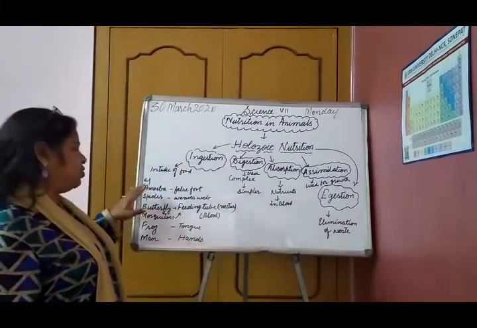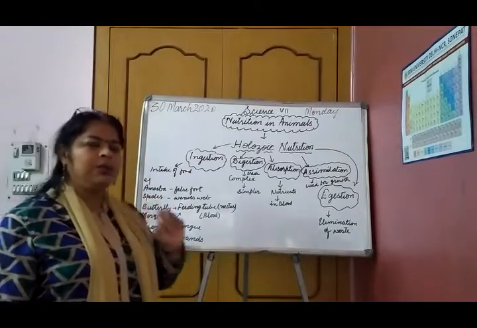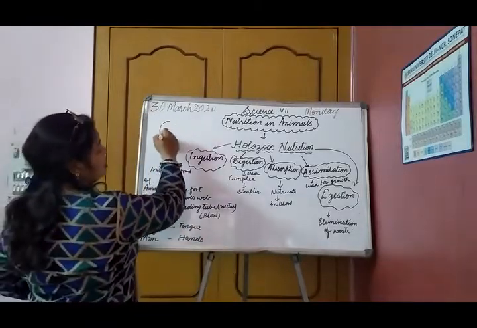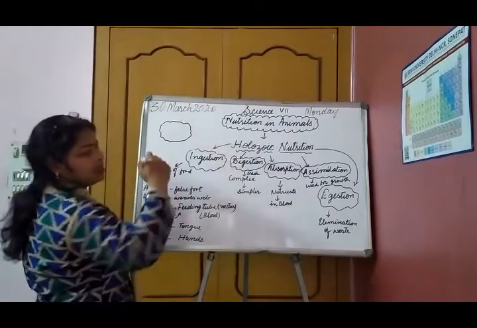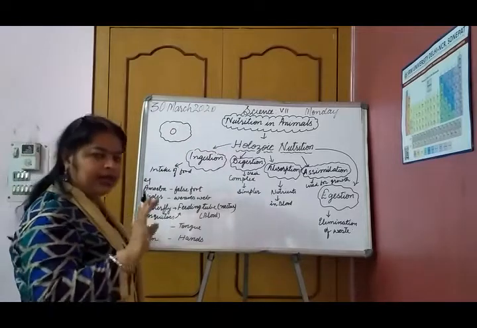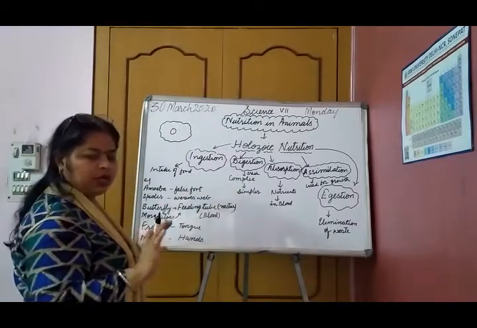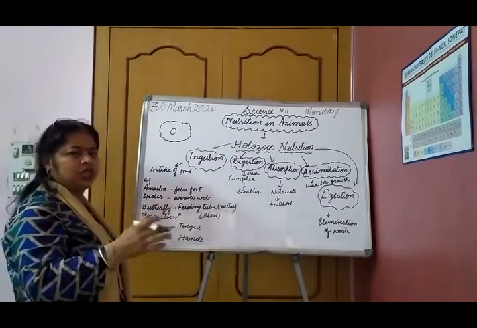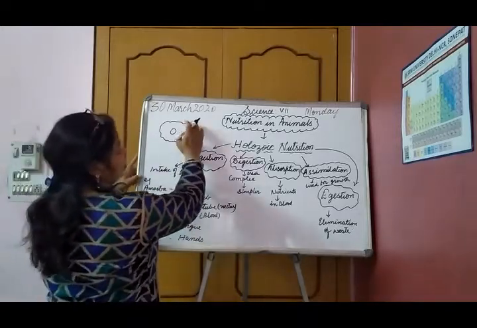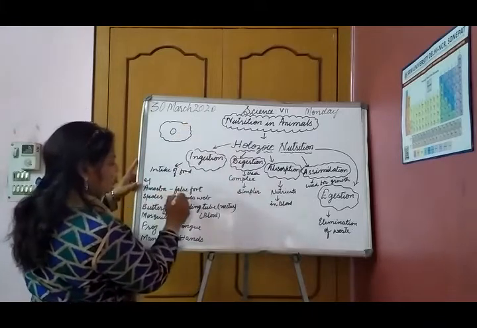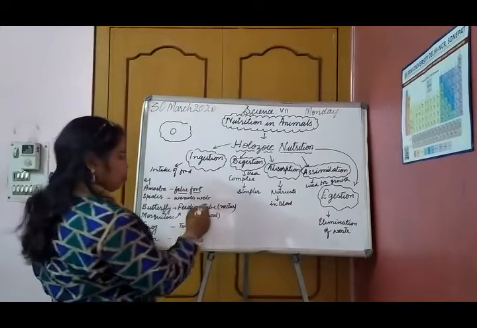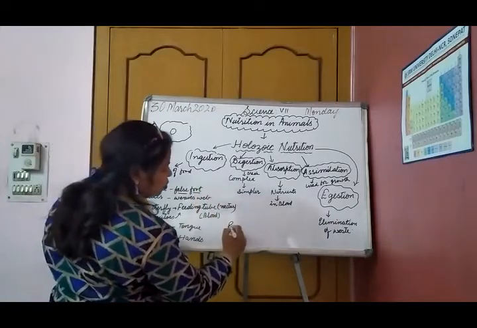We will start from the amoeba. How does amoeba consume food? Amoeba is an irregular organism, single celled. Remember, it is single celled. It does not have any particular shape, no characteristic shape. It keeps on changing. So when it procures food, it makes some false feet, finger-like projections. We call them pseudopodia.